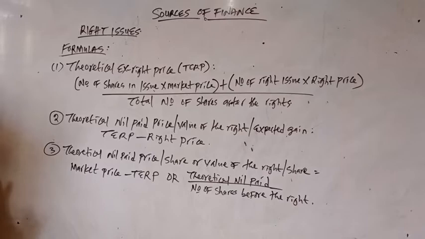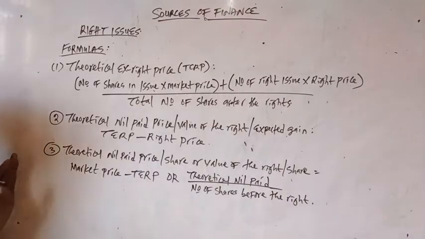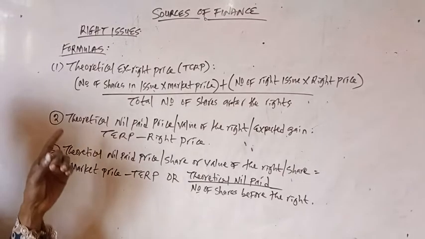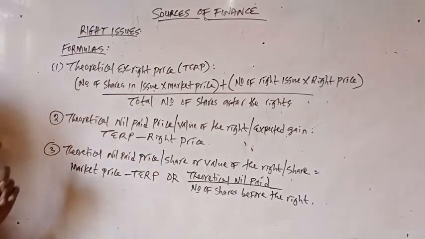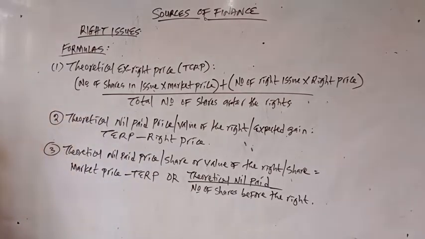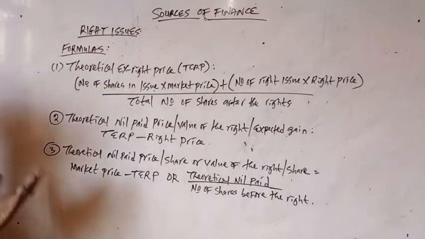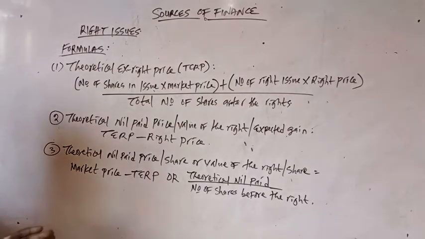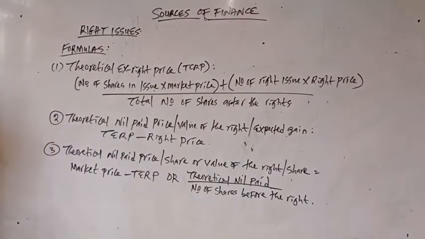If the terms of the right is 1 to 5, it means for every 5 units of the shares you have, you'll be entitled to buy 1 extra. So by that, therefore, we look at the total number of shares divided by 5. From there, you're able to know the total number of shares you have the right to subscribe to.